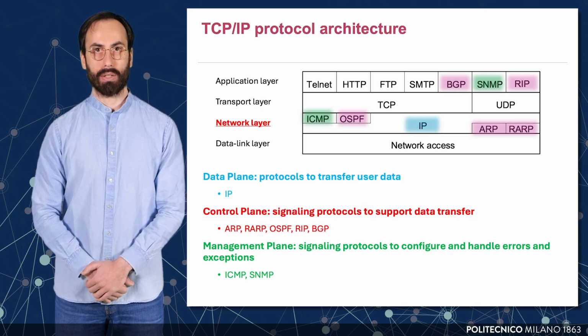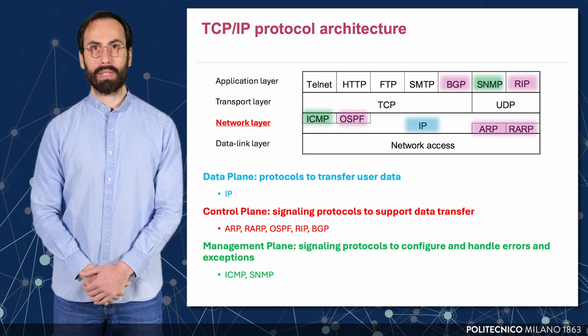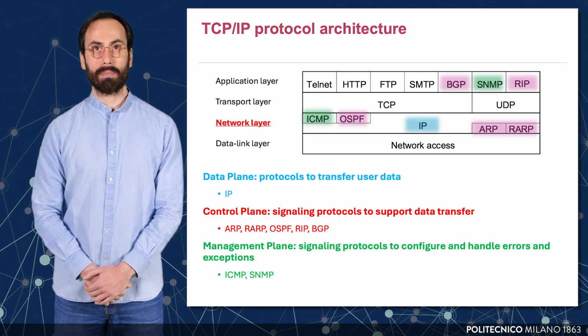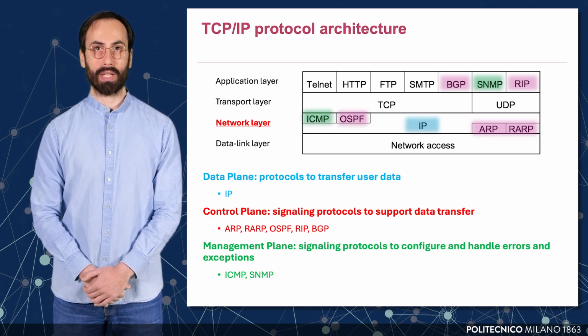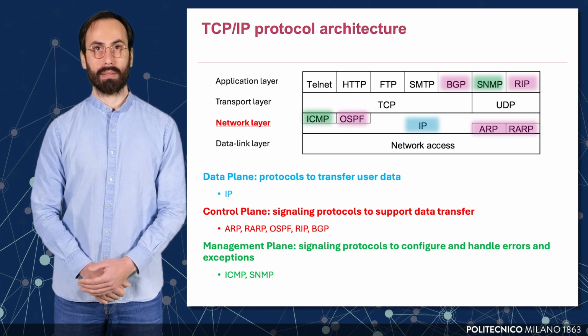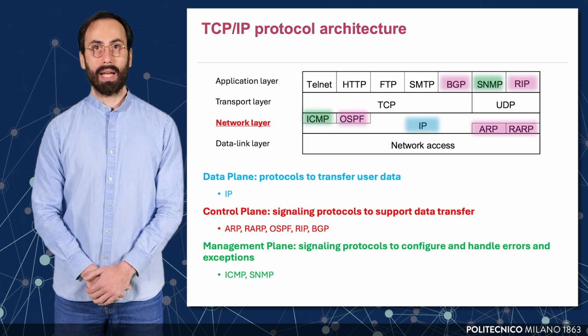The network layer includes protocols like IP, which handles the routing and addressing of packets between hosts, as well as ICMP and OSPF, which support control and error messaging and dynamic routing. The data link layer includes hardware-level protocols and technologies responsible for node-to-node data transfer. It also hosts address resolution protocols such as ARP and RARP.